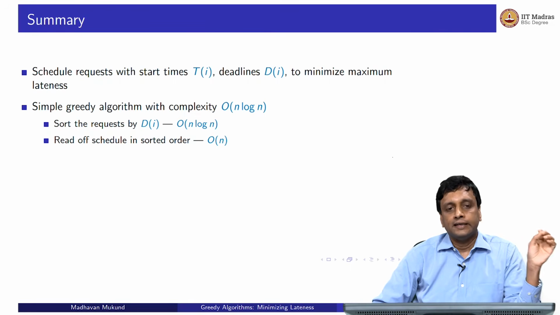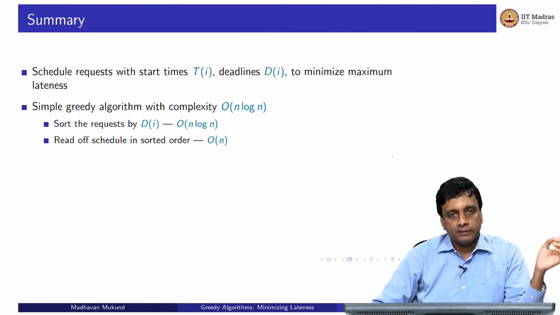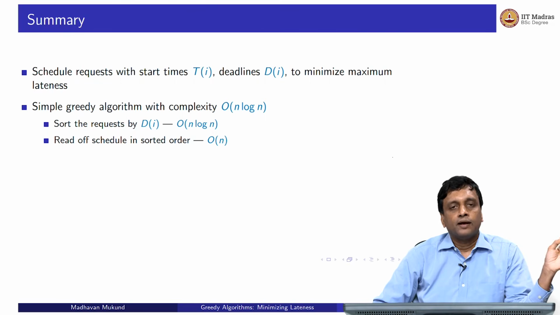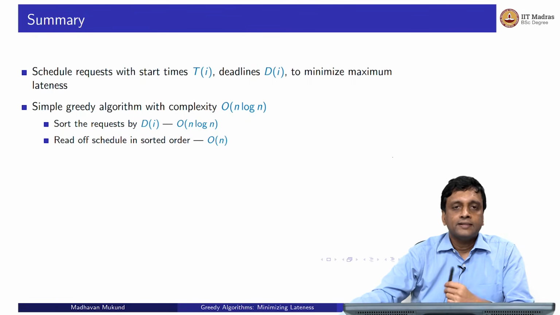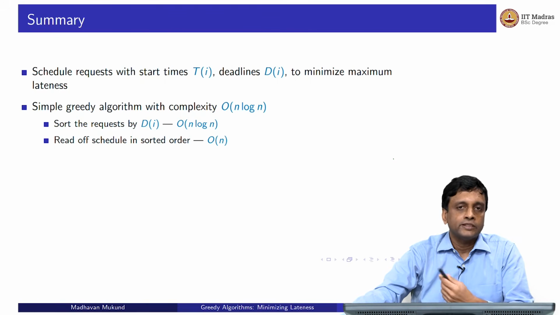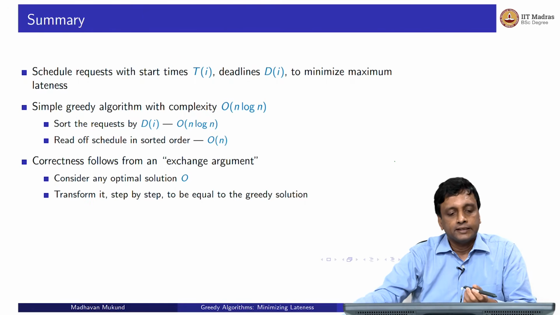I am not trying to add up these delays, but rather just find out by how much the worst affected user gets delayed. So our simple greedy algorithm just sorts the requests by this deadline and then processes them in that order. And what we said is that this is guaranteed to be correct by our exchange argument, and this takes n log n time to sort, and then once we have sorted it, of course the schedule is just the order in which the sorted array comes, so that just takes linear time, right?